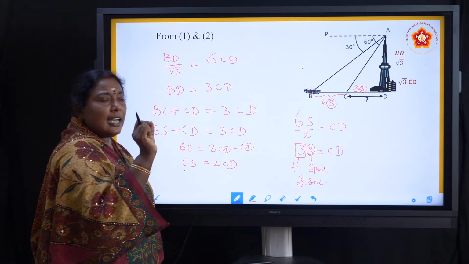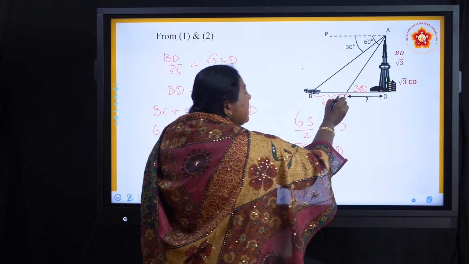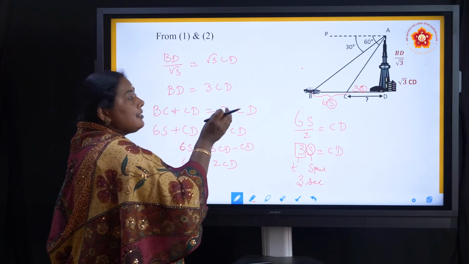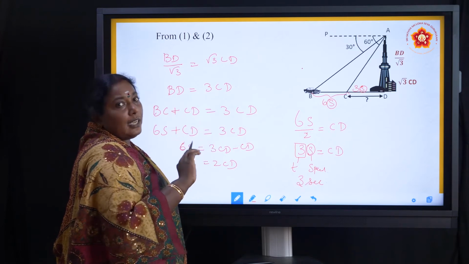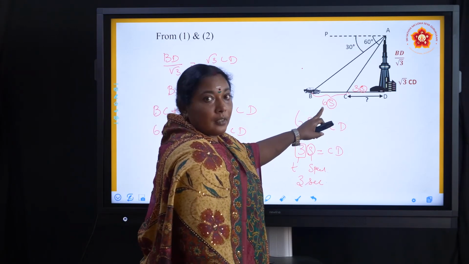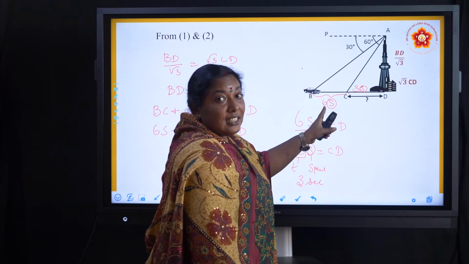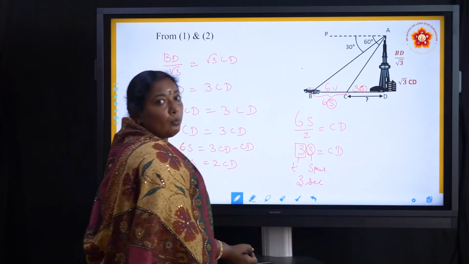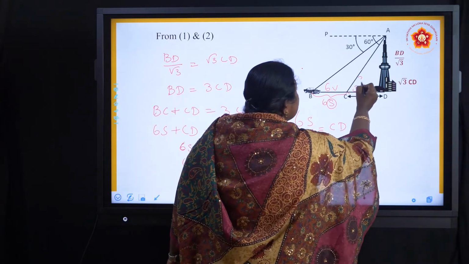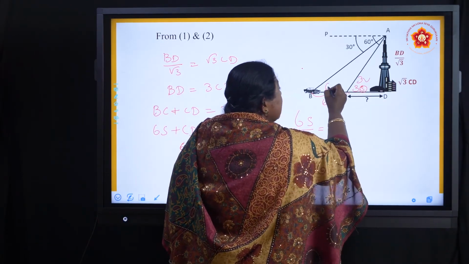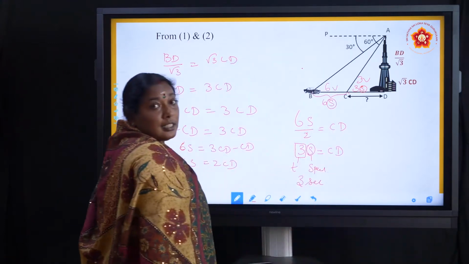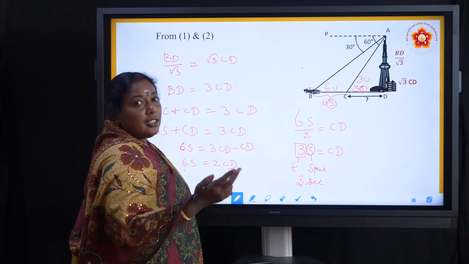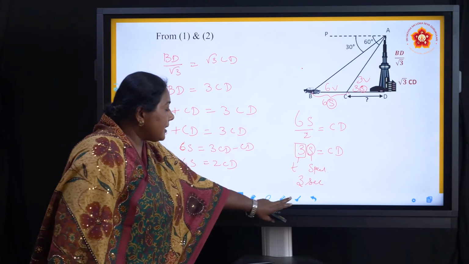Here a little bit of a twist is there, that is, instead of giving the distance, they have given speed and time. Instead of distance, we have to put 6s or 6 velocity v, 6v, whatever you want, you can keep it. If s is confusing, you can keep the speed as 6v. That is also no problem. Here we can keep it as 3v. So 6 is the time and v is the speed. Here 3 is the time and v is the speed. So our answer is 3 seconds.